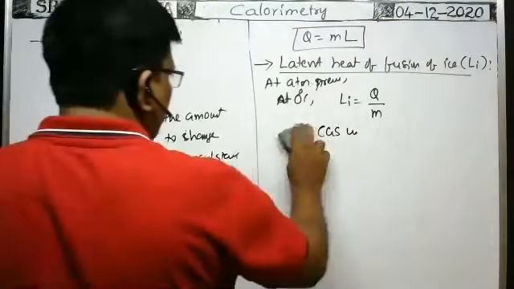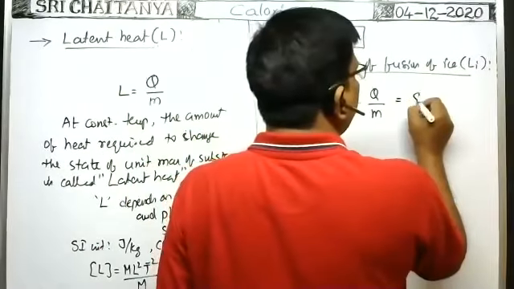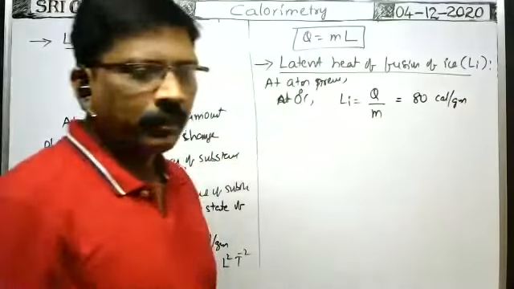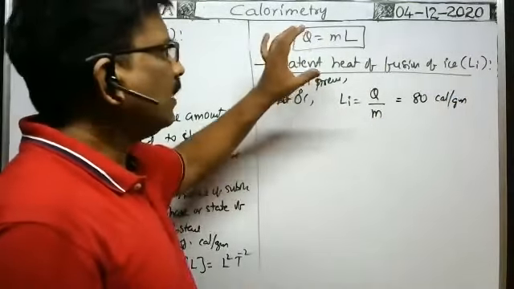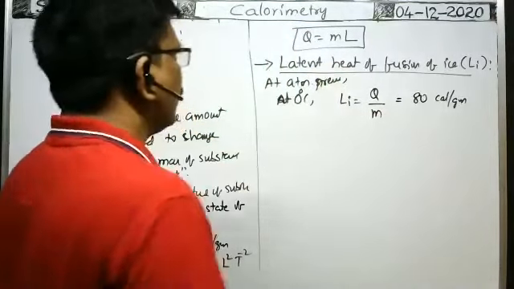The latent heat of fusion of ice has a value equal to 80 calorie per gram. 80 calorie per gram.